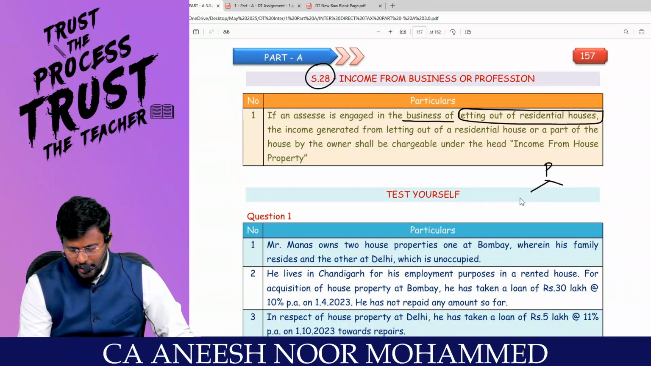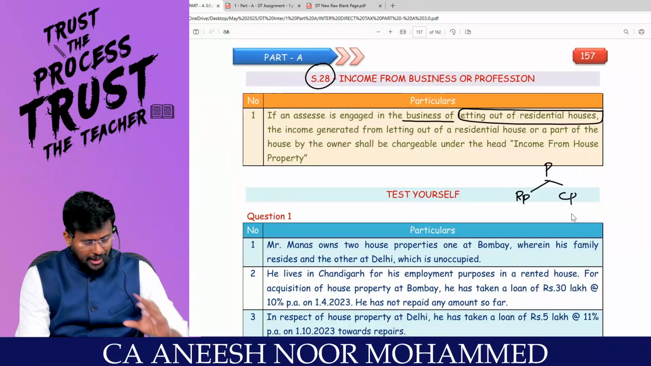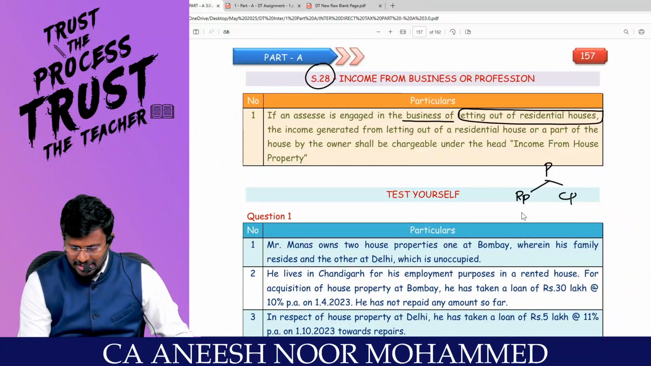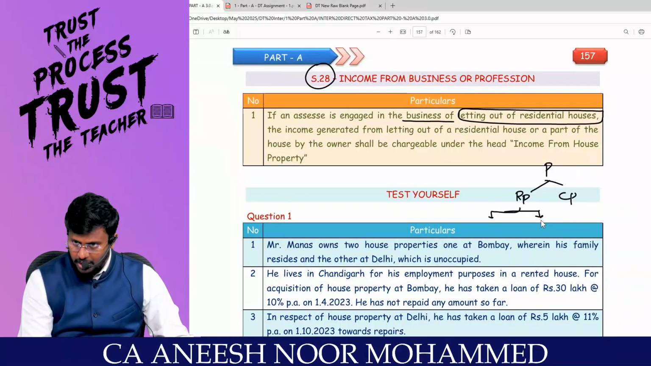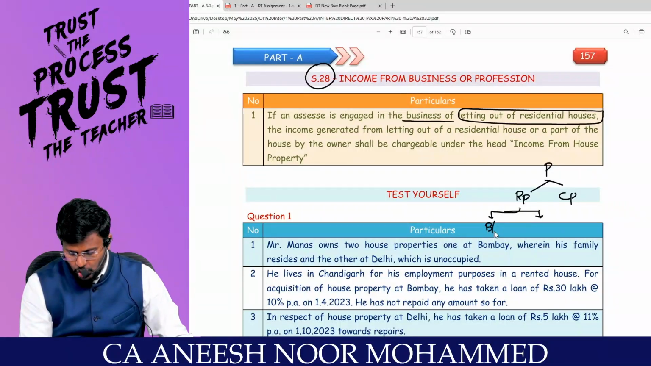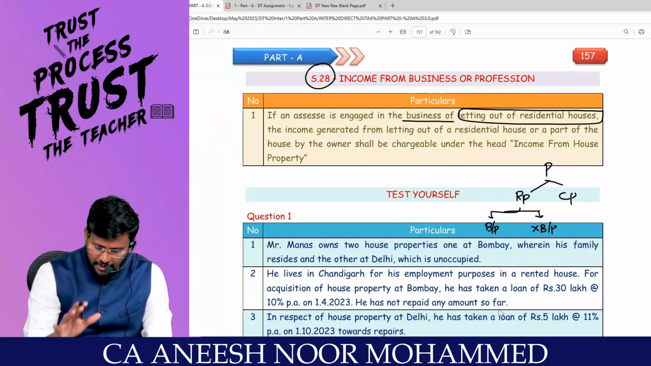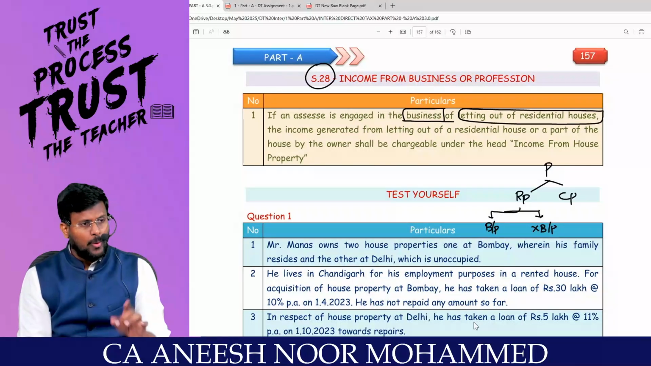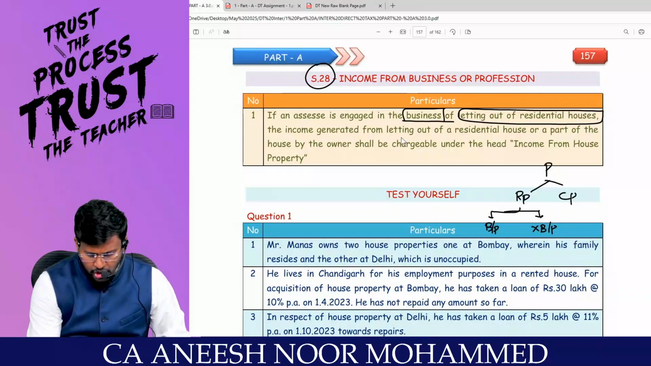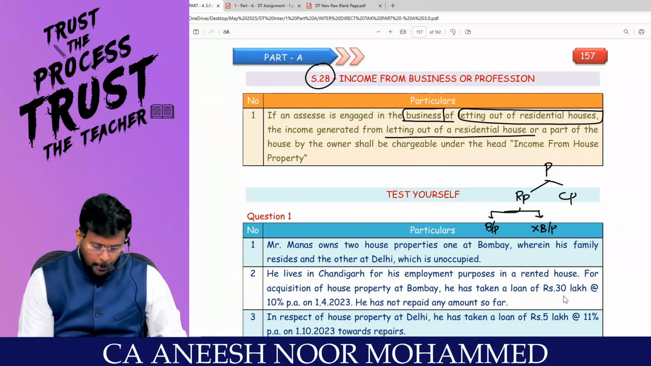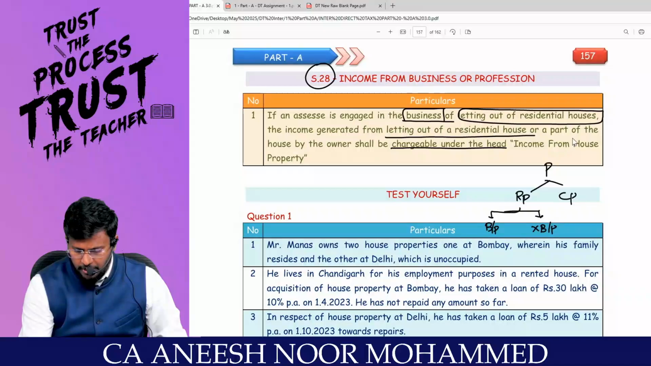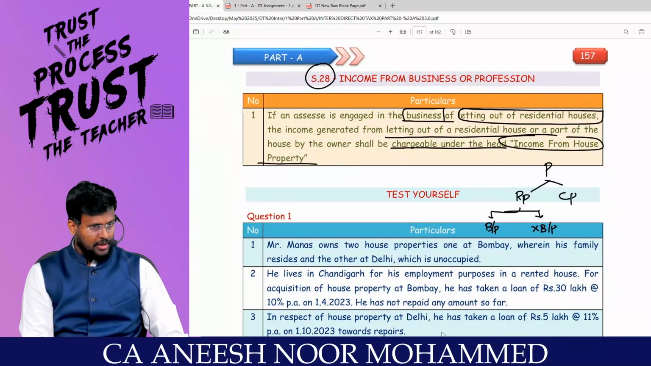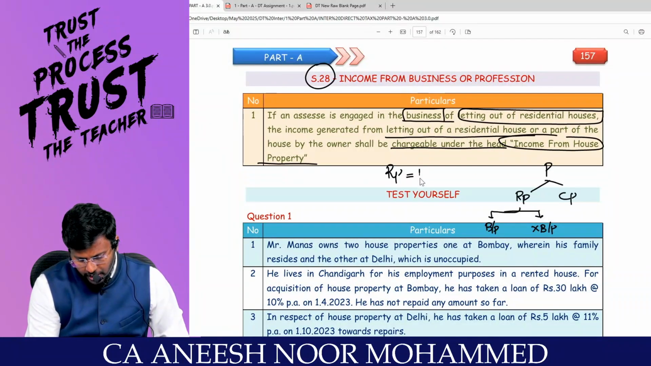Property is classified into two categories, residential property and commercial property. If you are letting out a residential property, that may be either for business or profession or other than business or profession, right? What the amendment is saying is that if you are engaged in the business of letting out residential property, income generated from letting of a residential house or part of the house by the owner shall be chargeable under the head income from house property. That means residential property is equal to house property.